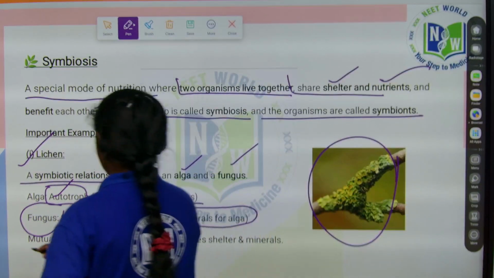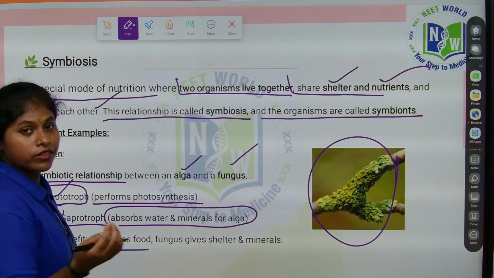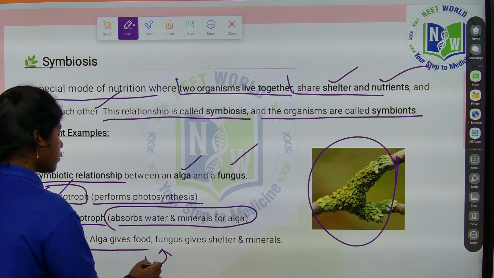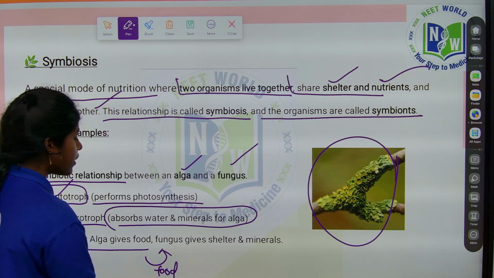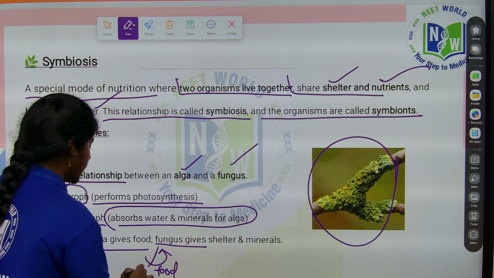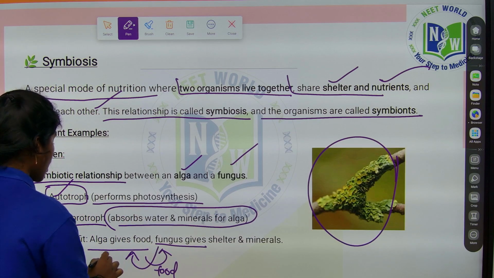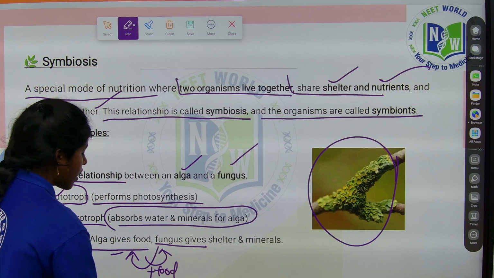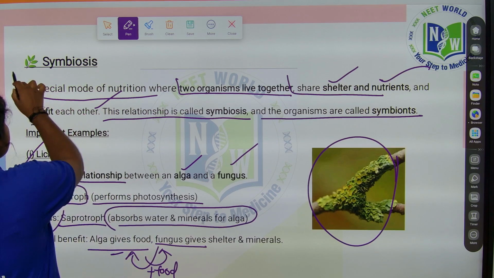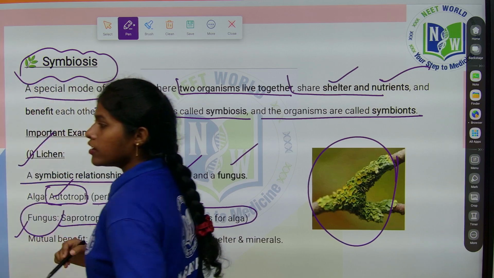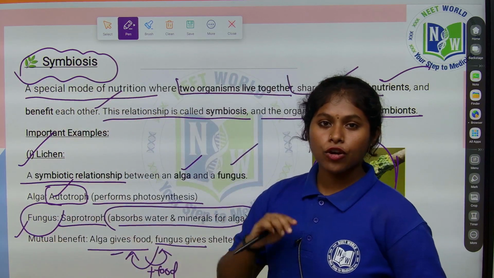And they get mutual benefit, because algae gives food. Whatever food is prepared by the algae, it gives to the fungi. And the fungi gives the shelter, and whatever minerals are absorbed by the fungi are given to the algae also, which means both are benefiting. That is why it is called symbiosis. Okay, got it? So this is one of the good examples of symbiosis.